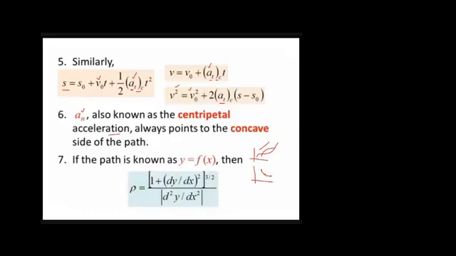So if the path is known, with the help of some equation or some data, we can find the slope, or dy by dx. If this is y and this is x, and we find dy by dx and put that in this equation, we can find the radius of curvature at any instant. So if the path is known, the radius of curvature can be given by this equation: 1 plus dy by dx whole square, and then the double derivative of y with respect to x, d square y by dx square, and this is raised to power 3 by 2.